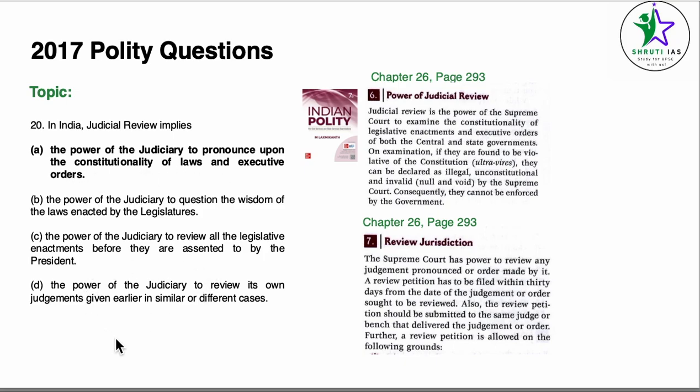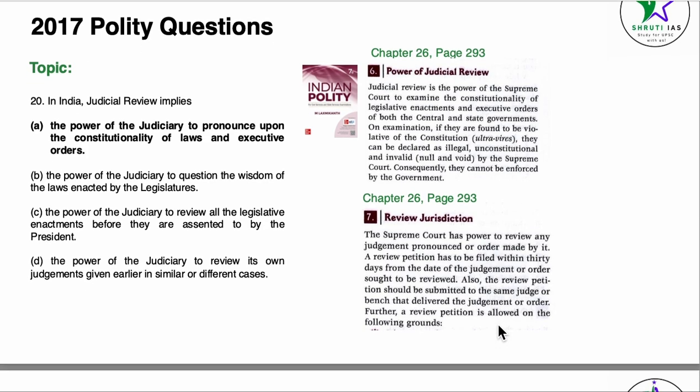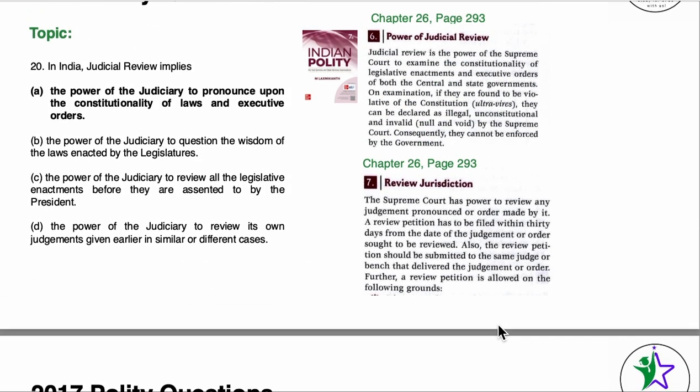D is another power of the judiciary, which is given on page number 293 in chapter 26. We can read here very clearly. Point number 6, you can see judicial review is the power, exact same line is given here. And in the review jurisdiction, point number 7, the Supreme Court has the power to review any judgment pronounced or made by it. A review petition has to be filed within 30 days from the date of the judgment or the order sought to be reviewed. Also, the review petition should be submitted to the same judge or bench that delivered the judgment or the order. So our answer becomes A here.